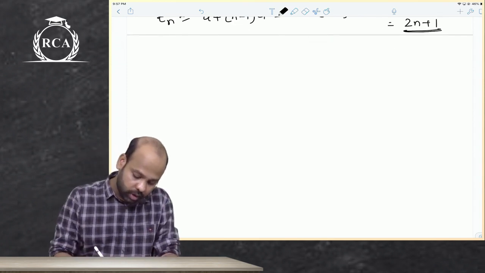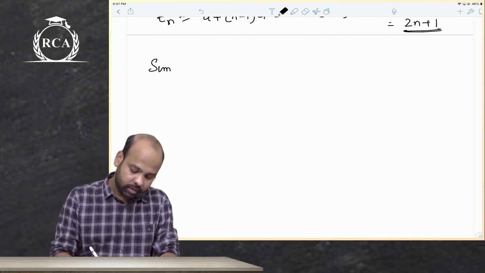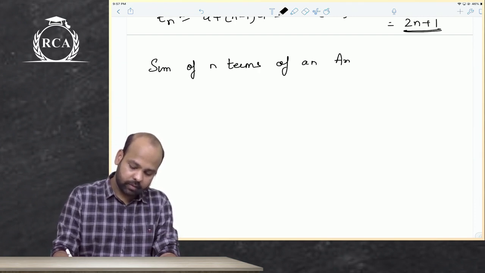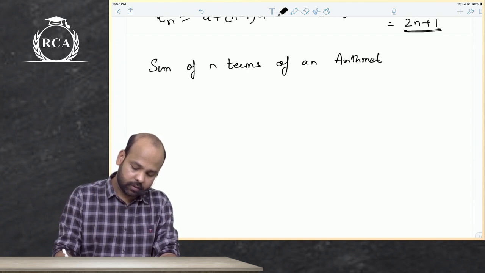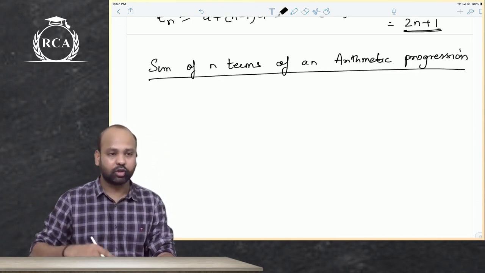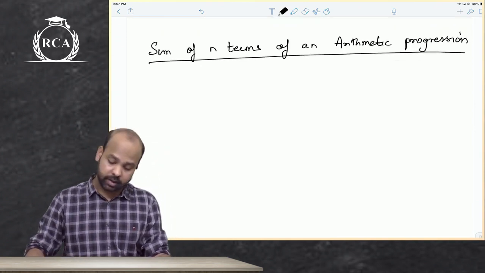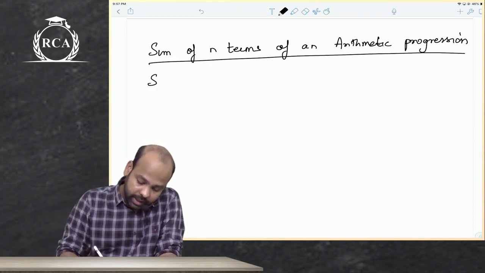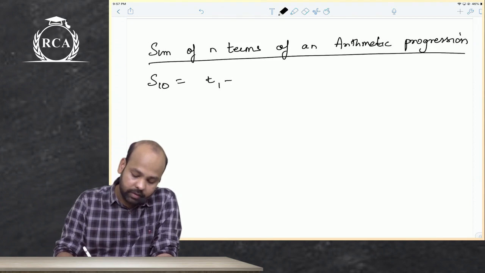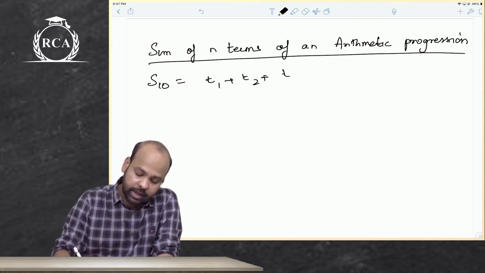Now, guys, if you want to arrive at sum of n terms of an arithmetic progression, guys? So when I write S10, beta, it basically means we are supposed to add the first 10 terms.